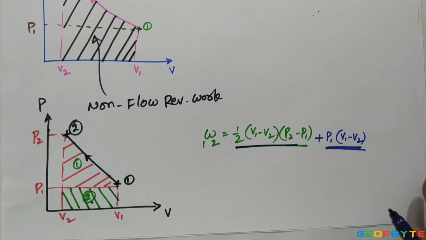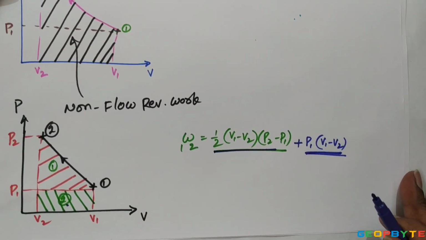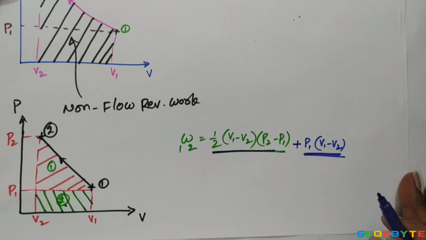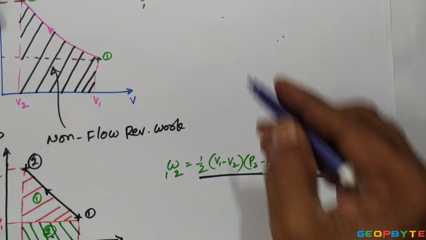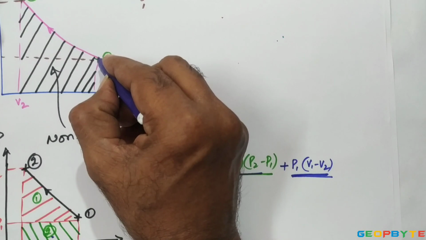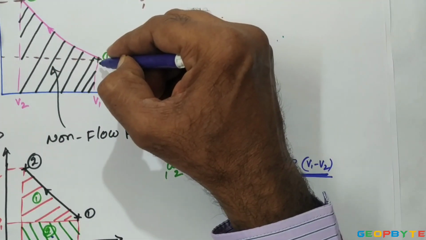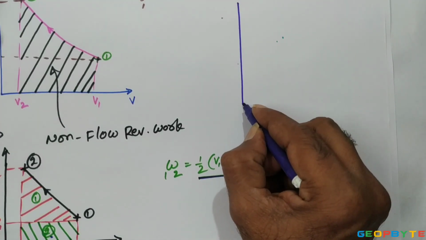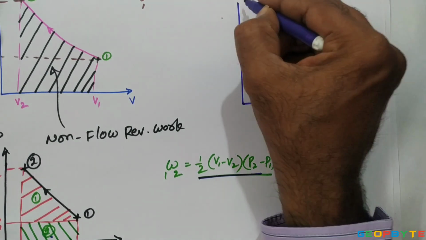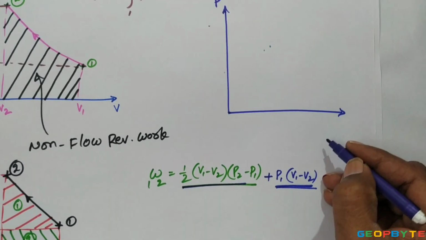That is how you can find the thermodynamic work for a closed system, or non-flow reversible work. One more important point is that this non-flow reversible work depends not only on the initial state and final state but also on the route followed by the process.